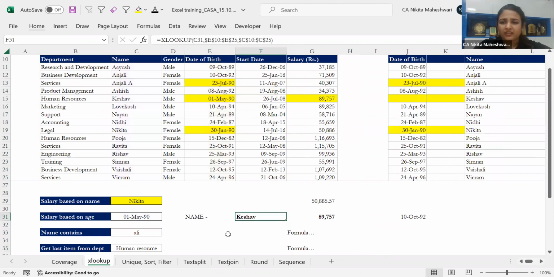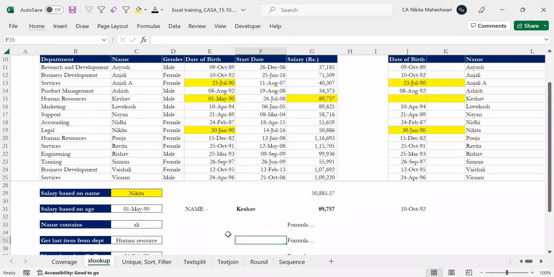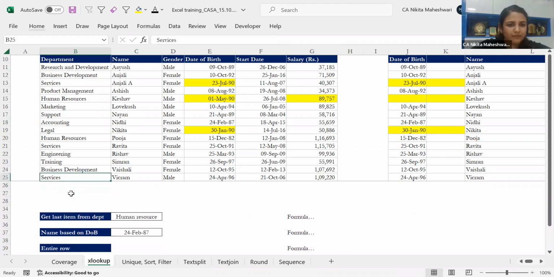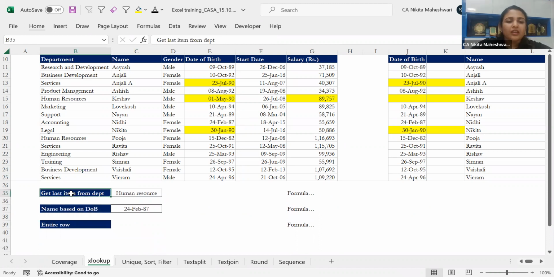So Nivasan sir is asking, what if there are two items of the same name? I think this has been going on for long. Let us take this particular thing. I'll take my department as human resources. I'm shifting to some different examples now. I want my last item from department. So wherever this department is, I want the last name. Say, for example, human resources.